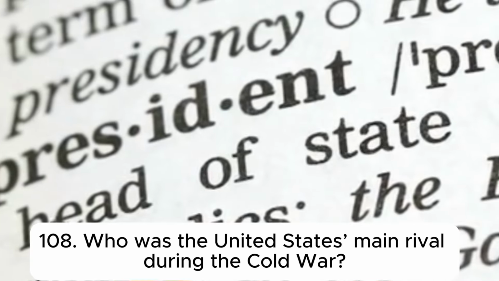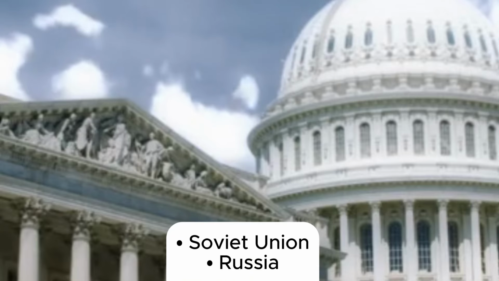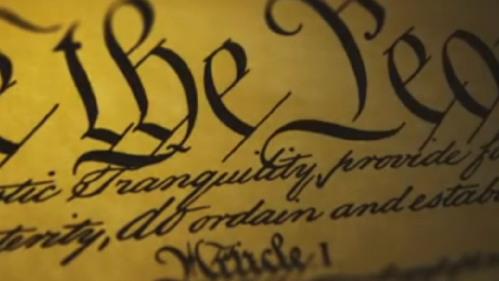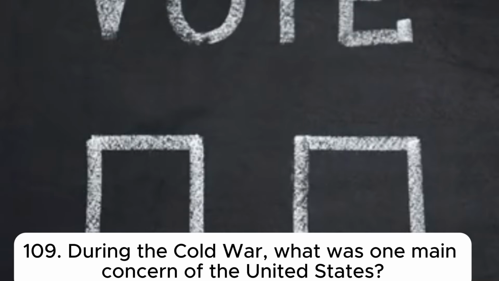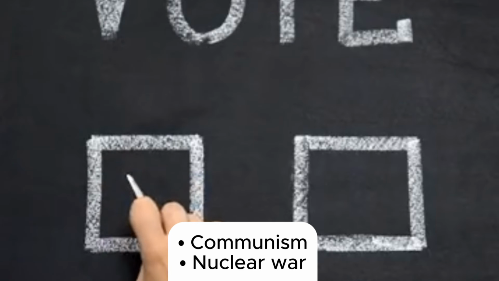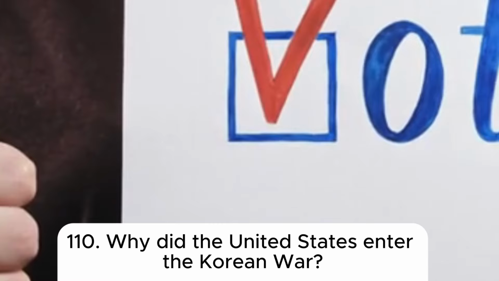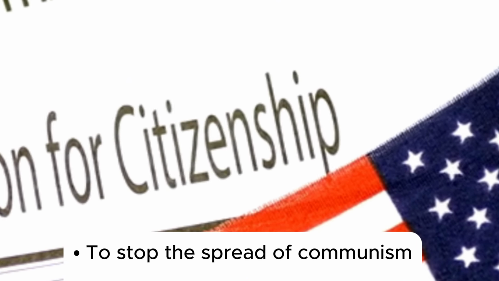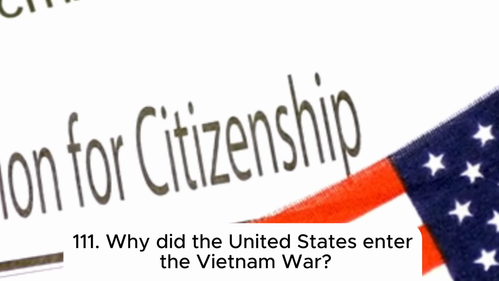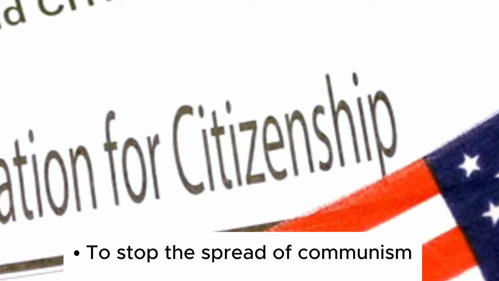108. Who was the United States' main rival during the Cold War? Soviet Union, Russia. 109. During the Cold War, what was one main concern of the United States? Communism, nuclear war. 110. Why did the United States enter the Korean War? To stop the spread of communism. 111. Why did the United States enter the Vietnam War? To stop the spread of communism.